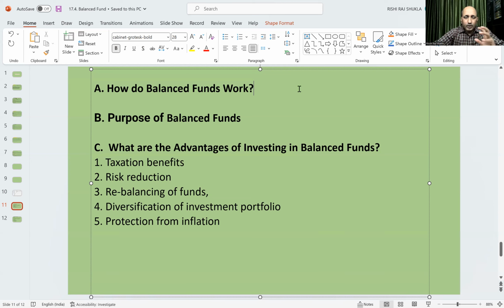They can invest as per their choice in the best equity funds, and at the same time they can invest in corporate bonds, government bonds, treasury bills, CDs, credit instruments, and different types of these. So diversification is there.